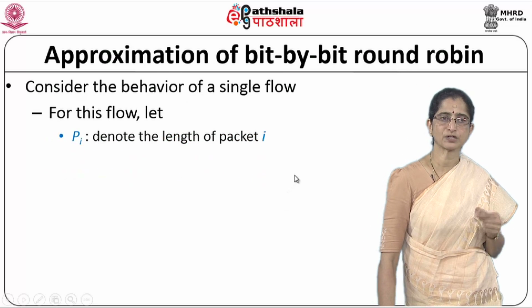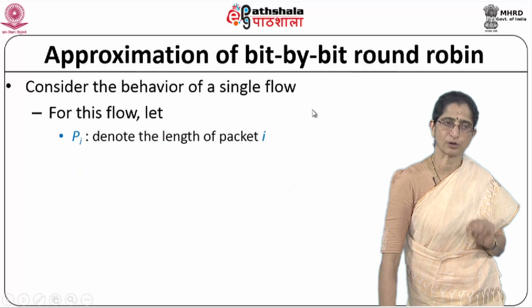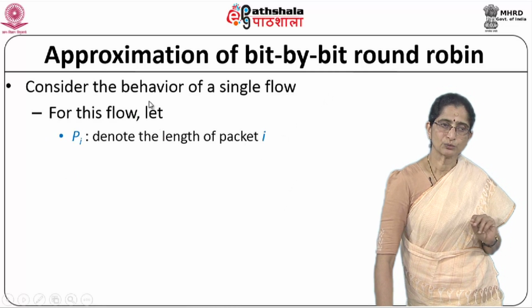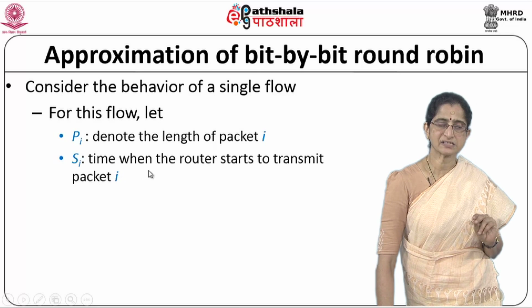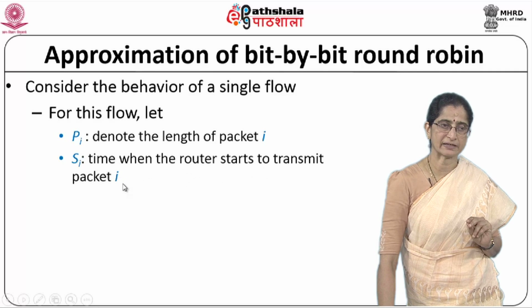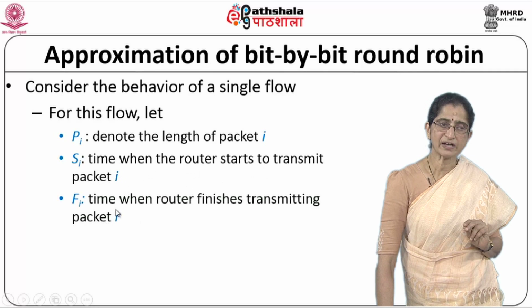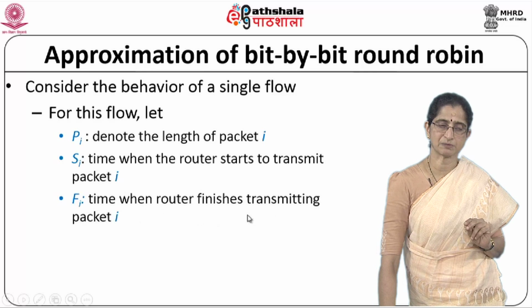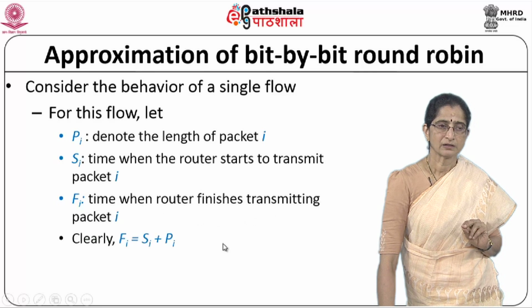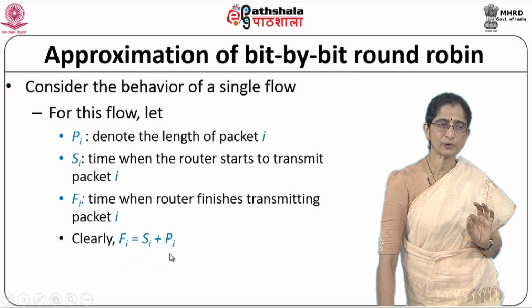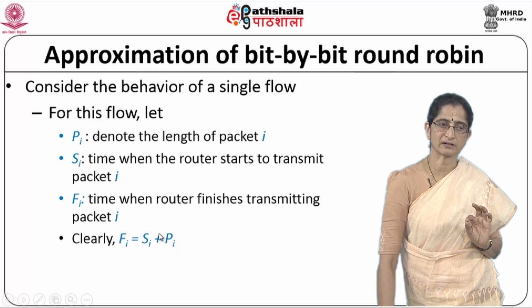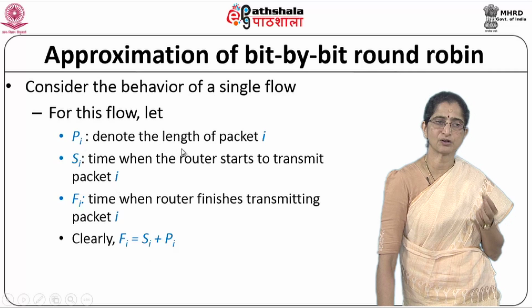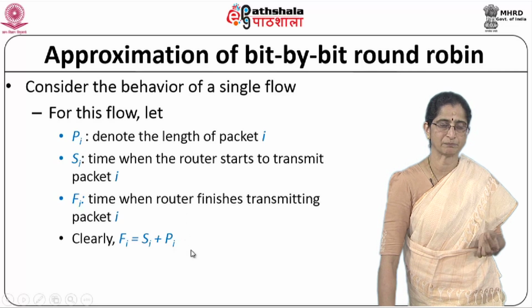So how do we approximate this bit by bit round robin? What do we actually do? So let us take a single flow. Let us say Pi is the length of the packet i, Si is the time when the router starts to transmit packet i, okay. Now let Fi be the time when the router will finish transmitting packet i, okay. Now clearly Fi is equal to Si plus Pi, okay. So this start time plus the length of the packet. Assume that Pi is a normalized length of the packet with respect to time, in terms of time.